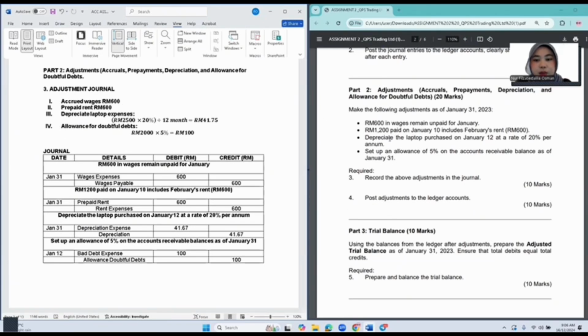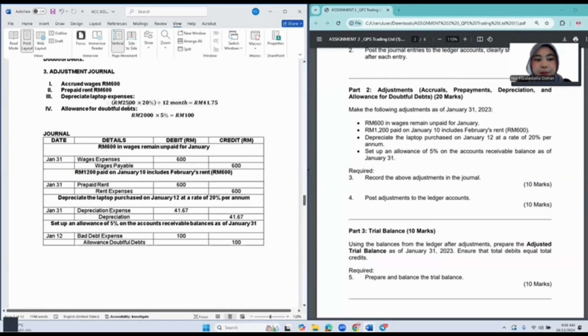Next one is depreciate the laptop purchase on January 12 at a rate of 20% per annum. So how to calculate the depreciate? So by the price of the laptop, which is 2,500, we multiply with 20% and divide by 12 months, and we've got this answer, which is 41 ringgit 75 cents.